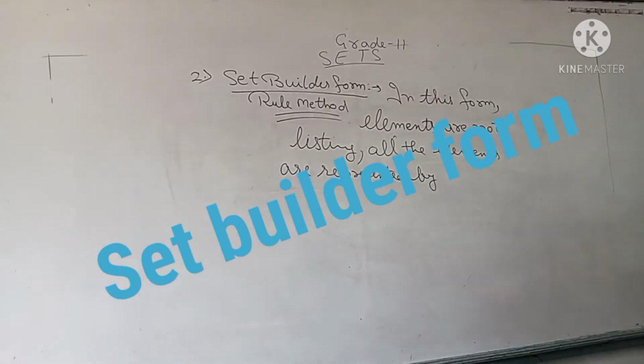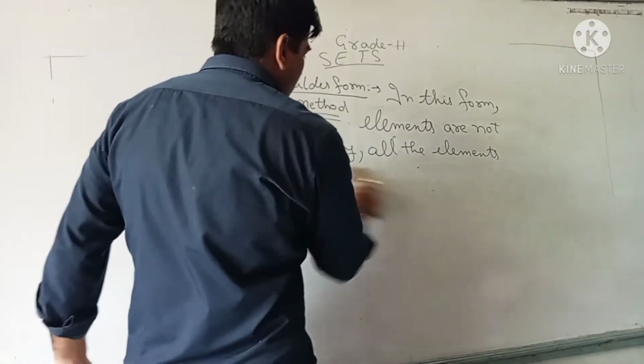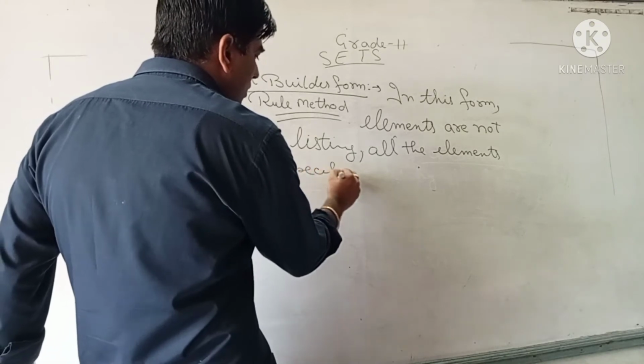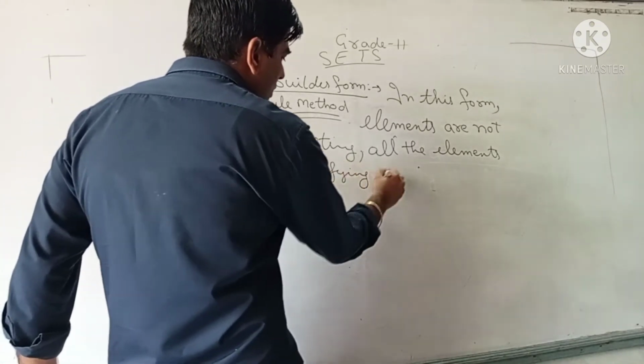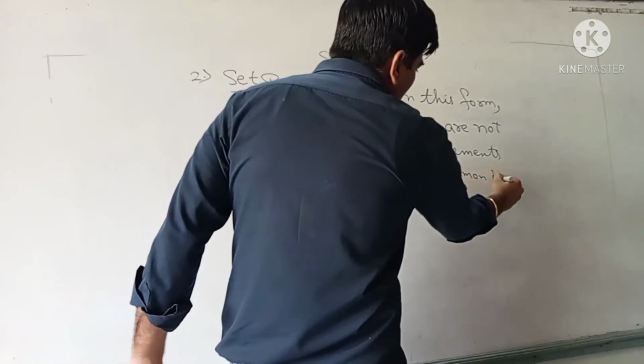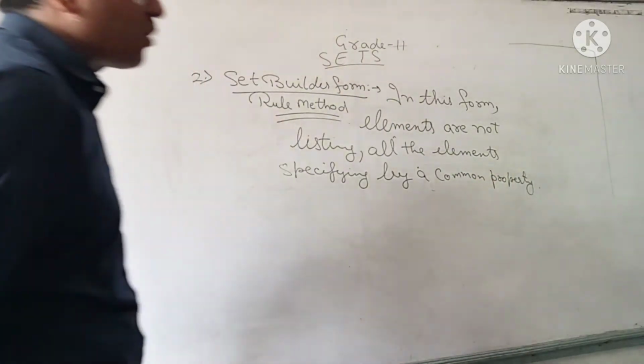In set builder form, all the elements are not listed. All the elements are specified by a common property.